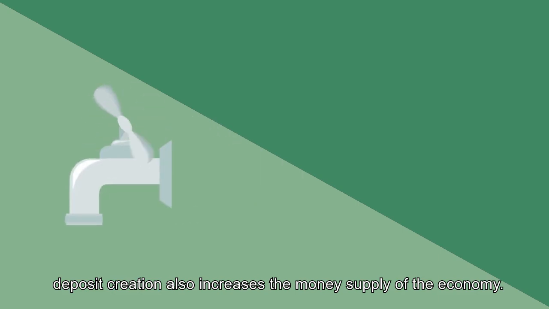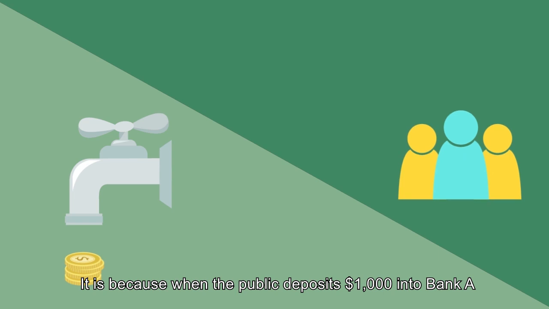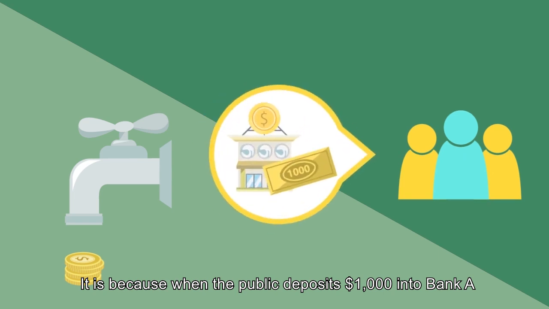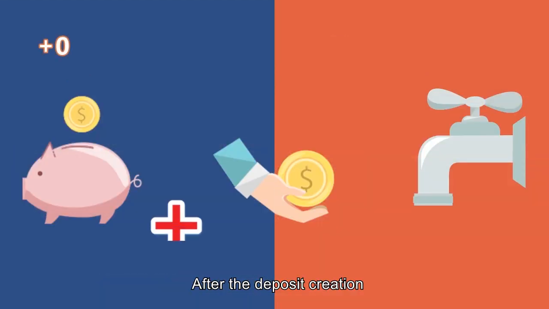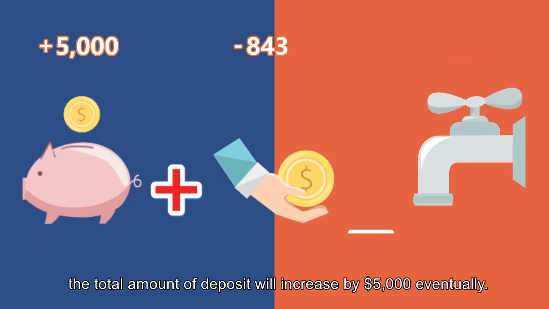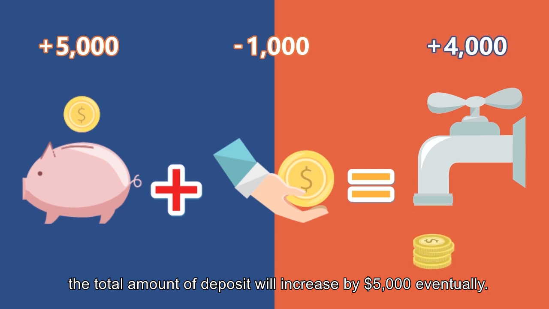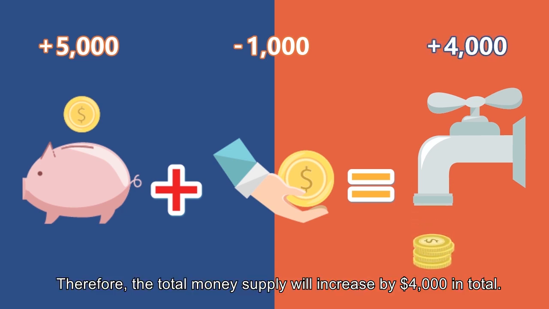In the above example, deposit creation also increases the money supply of the economy. It is because when the public deposits $1,000 into Bank A, the cash held by the public will decrease by $1,000. After the deposit creation, the total amount of deposit will increase by $5,000 eventually. Therefore, the total money supply will increase by $4,000 in total.